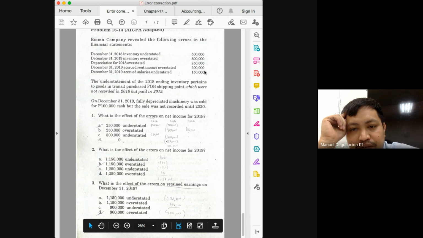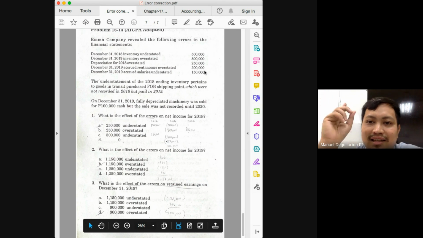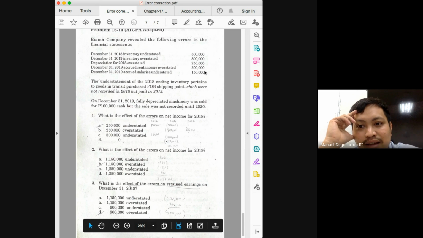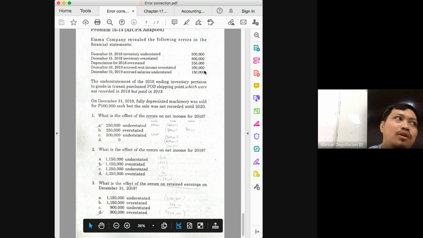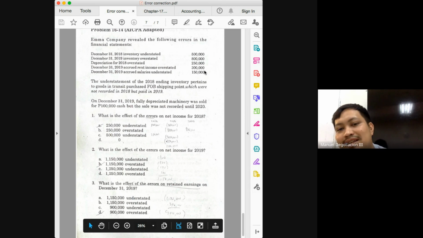And then there will be another effect, class. If it was not recorded in 2018, but recorded and paid in 2019, what else would be affected aside from your beginning inventory? Your purchases in 2019. So that means your purchases in 2019 are overstated. And if your purchases are overstated, what will happen? Purchases will also be overstated. And if purchases are overstated, cost of goods sold would be overstated.